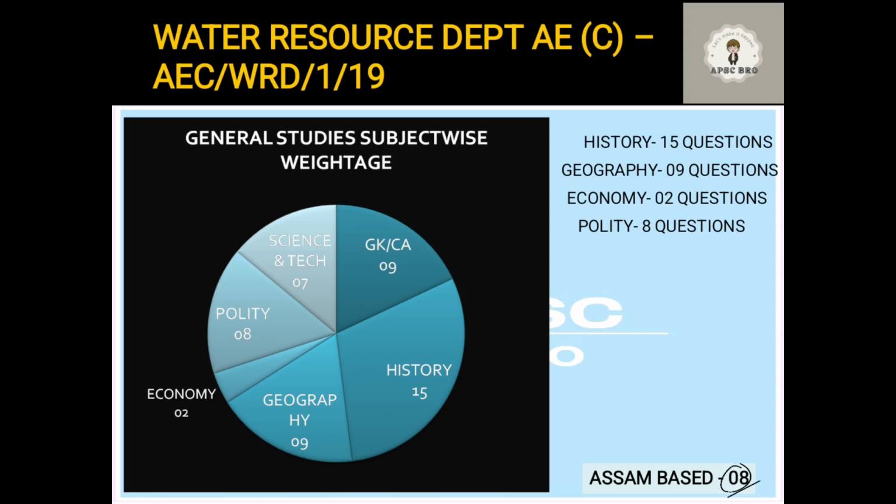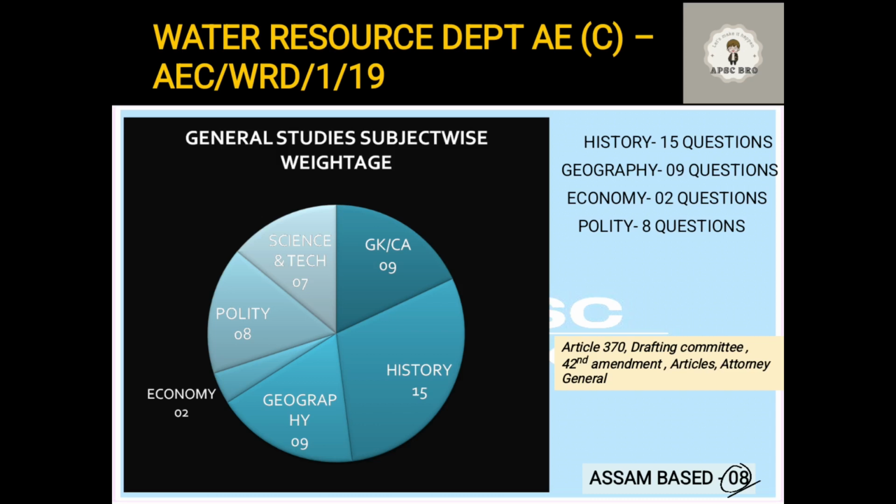The important topics from which questions were asked on polity were Article 370, that is Jammu and Kashmir, and the drafting committee, like who was the chairman of the drafting committee of the Indian Constitution and who were the members. These things are important. The 42nd amendment is very important. It is known as the mini constitution because it brought about a lot of changes in the constitution. So please look into it. The 42nd amendment and 44th amendment are very important.